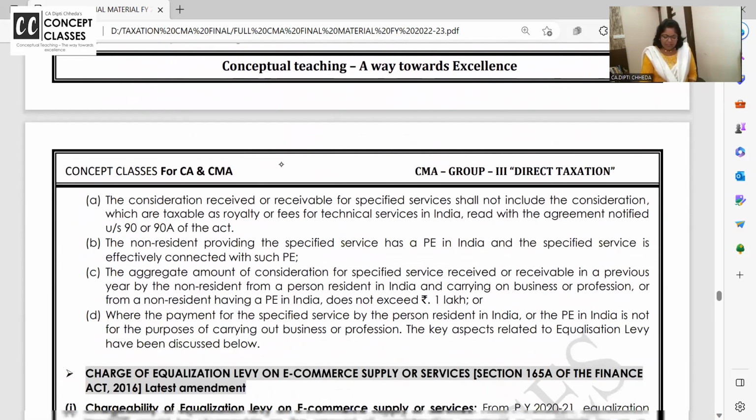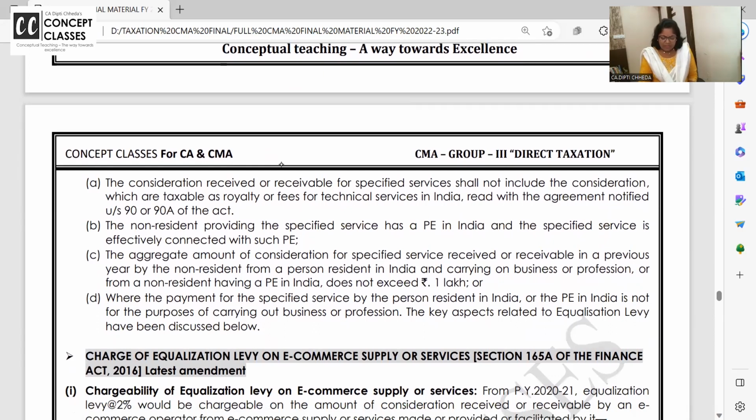It will not be chargeable where consideration received or receivable for specified services shall not include consideration which is taxable as royalty or fee for technical service in India, read with agreement notified. So this advertisement does not include royalty and other fee for technical services, because that's already covered in the DTAA, a separate agreement.